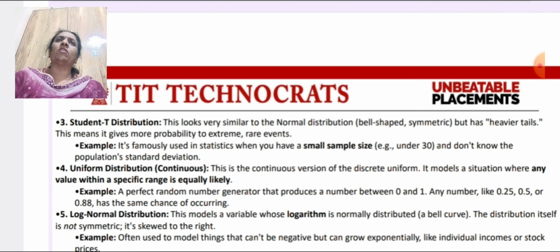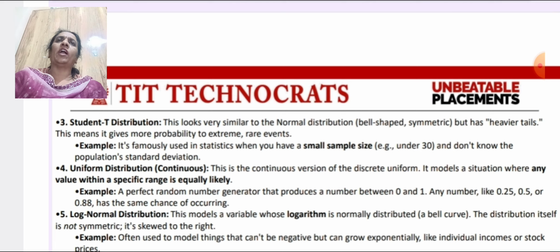The fourth type of the continuous distribution is uniform distribution. This is the continuous version of the discrete uniform. It models a situation where any value within a specific range is equally likely. For example, a perfect random number generator that produces a number between 0 and 1. Any number like 0.25, 0.5, 0.75, 0.89 has the same chance of occurring.